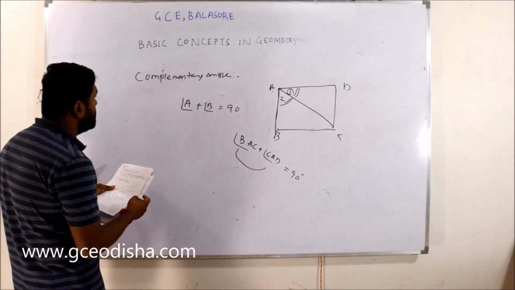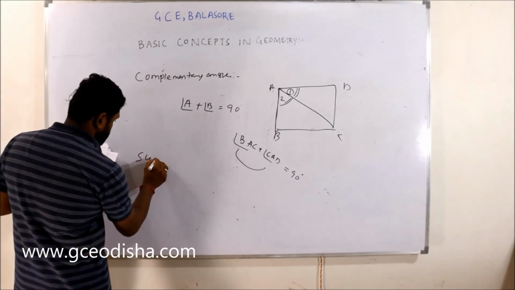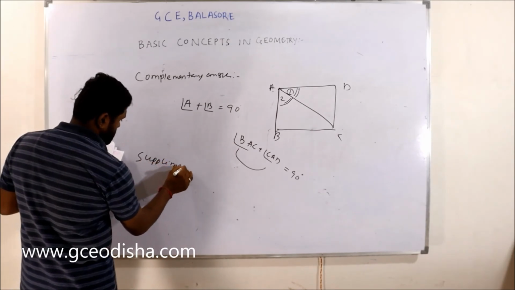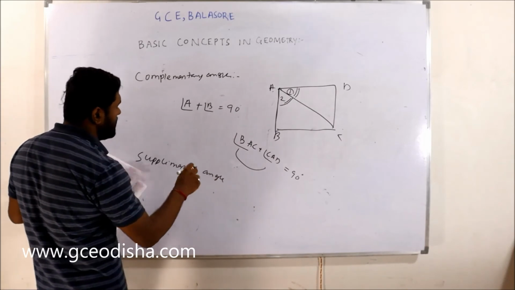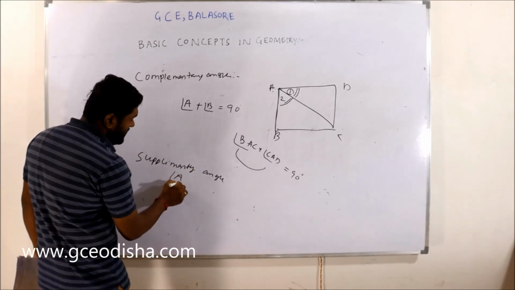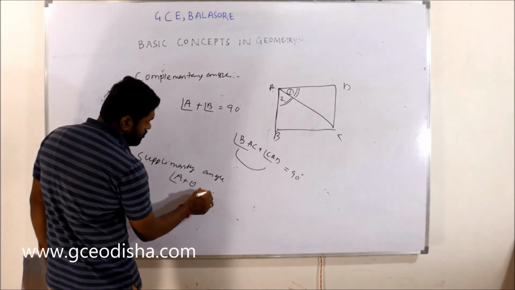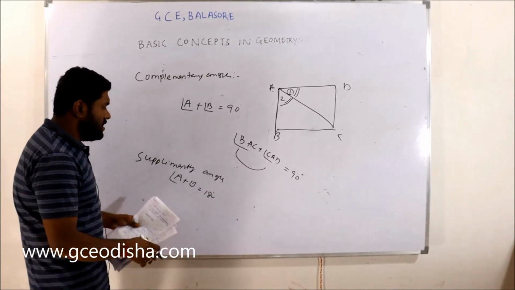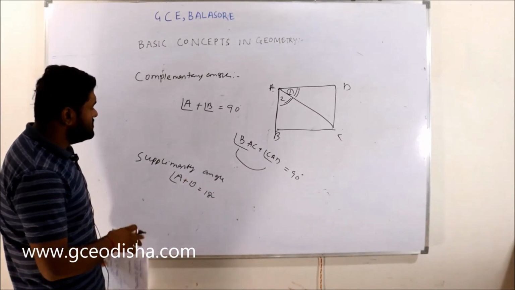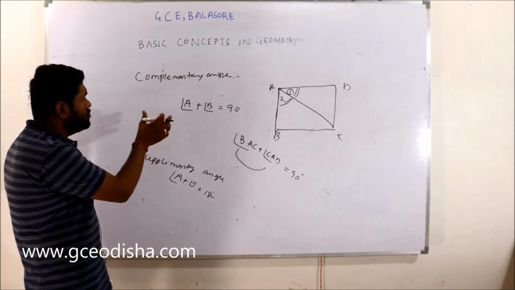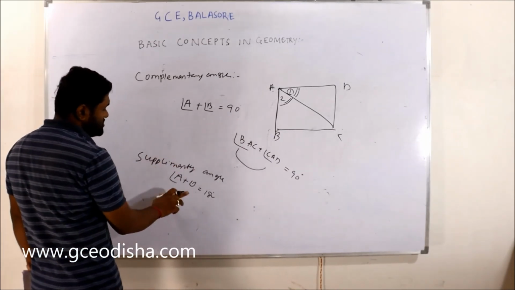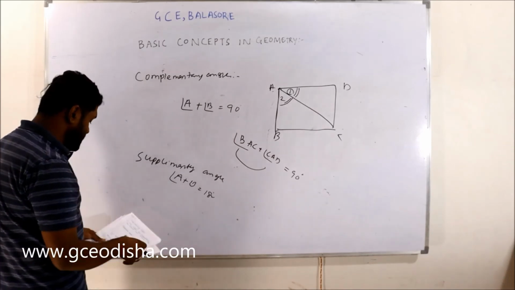Then there is the supplementary angle. In supplementary angles, when you add the two angles, this will come to 180 degrees. The same thing: for complementary angles, when you add two angles, this will come to 90 degrees, and for supplementary angles, this will come to 180 degrees, right?